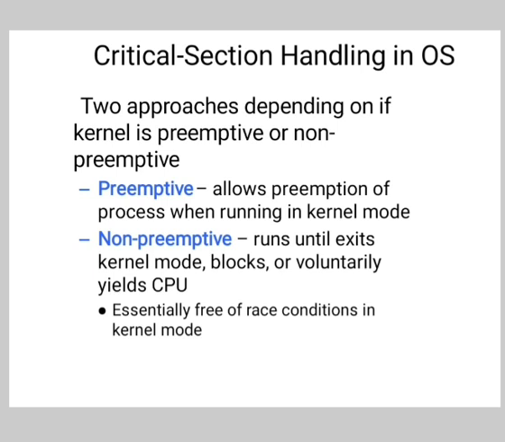There are two approaches depending on if the kernel is preemptive or non-preemptive. If it is preemptive, then it allows the preemption of the process when running in kernel mode, and if it is non-preemptive, then it runs until it exits kernel mode, blocks, or voluntarily yields the CPU. Essentially, it is free of race conditions in kernel mode.